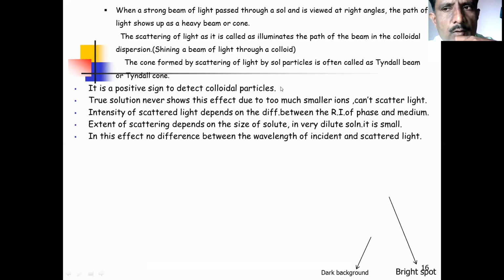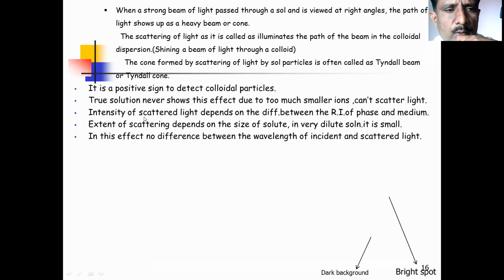This Tyndall effect is a positive sign for confirmation of the formation of a colloidal particle. If you try the Tyndall effect on a true solution, it never shows that effect, because a great amount of ions are present in the true solution, and they cannot scatter the light. Hence a true solution does not show the Tyndall effect.